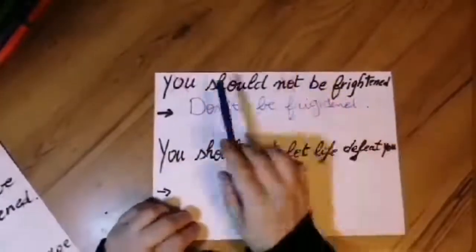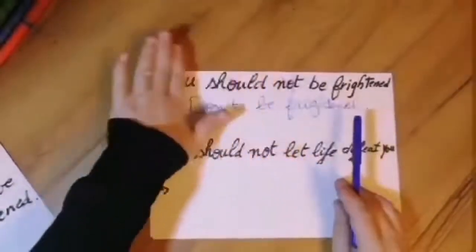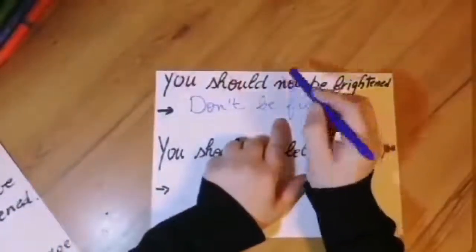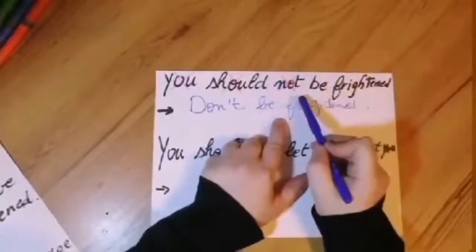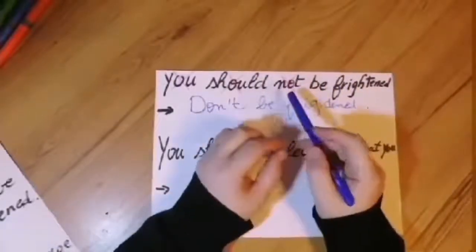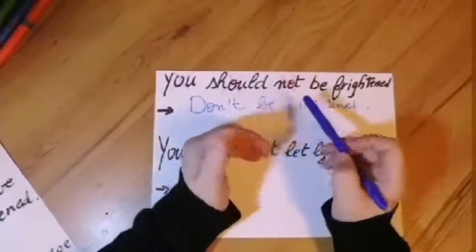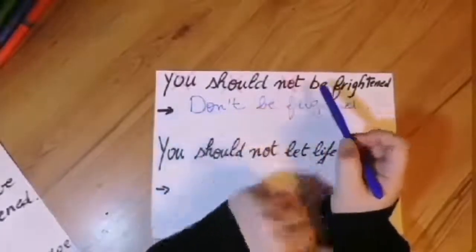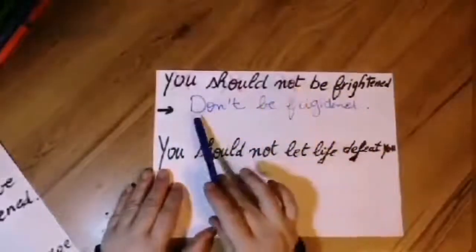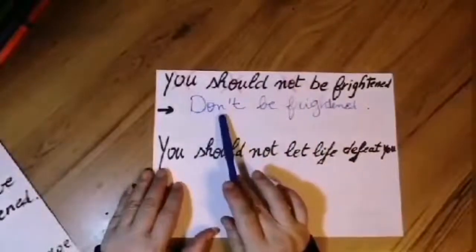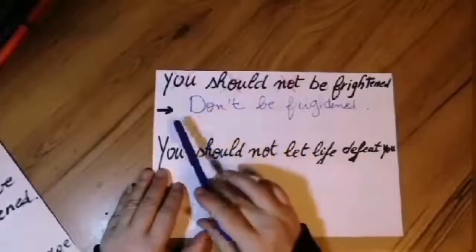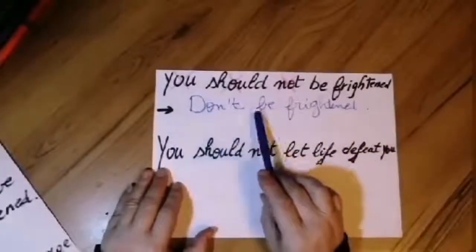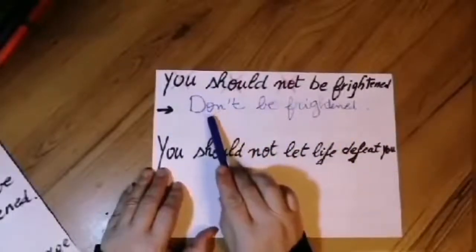So here, I omit the subject, I omit should, and I have not here. Because in this sentence I have not, that's why it's negative. Always when I have not in a sentence, it means that this sentence is negative. So, in the negative form of the imperative, I say don't be frightened. I always start with don't.